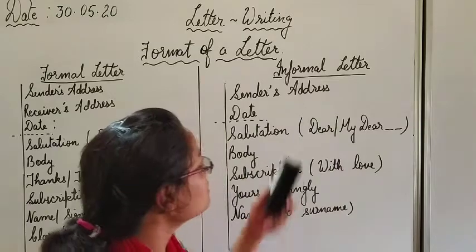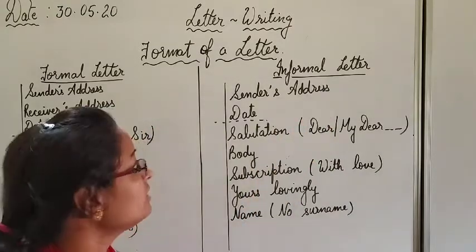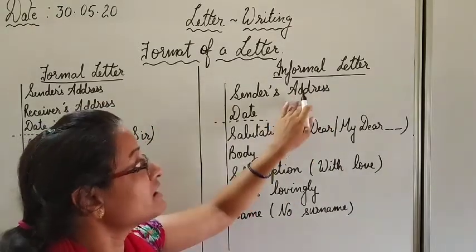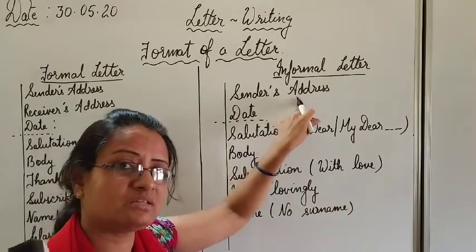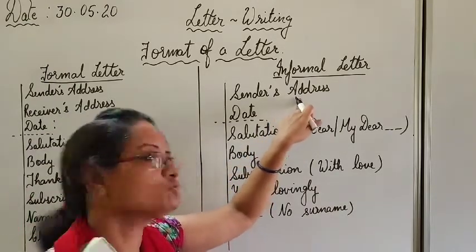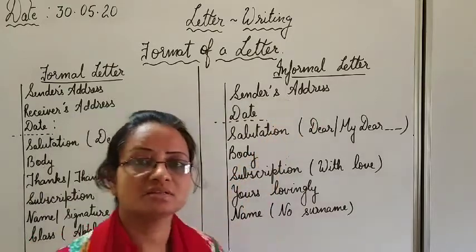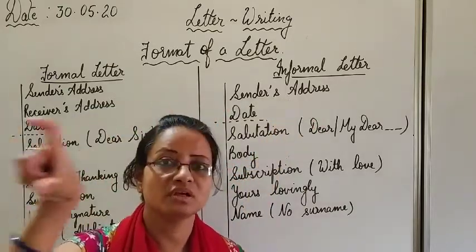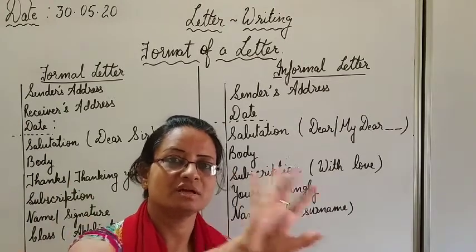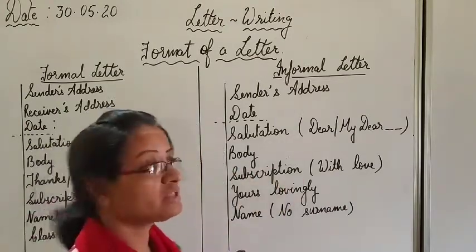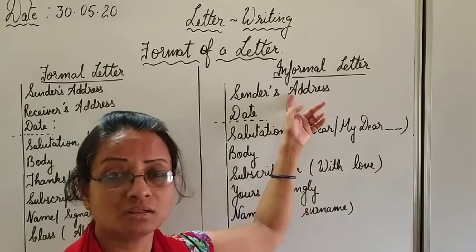Now let us come to the informal. In an informal letter, sender's address will be the same. Senders means writers. You are the writer, you will write your full address in the same style, name of the lane, then colony's name, city's name and state, full. After that, it is informal.